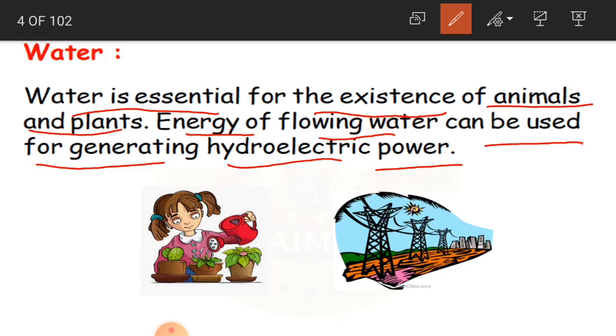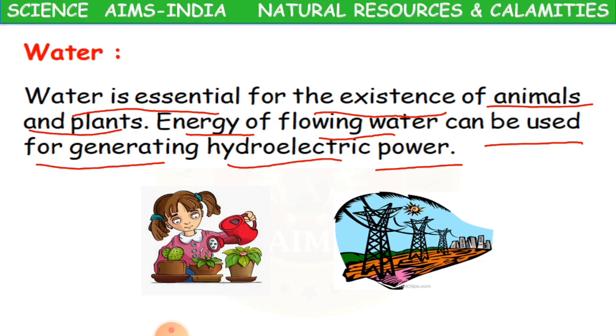Hydro is nothing but water, and electric is the electricity we have. The electricity which is generated by water is called hydroelectric power. So that is why water again is an important resource. Which resource is it? A natural resource.